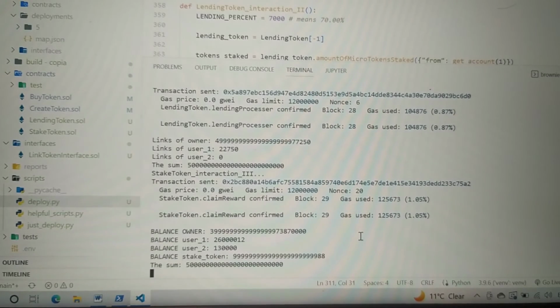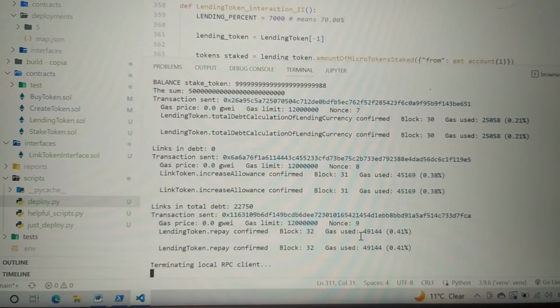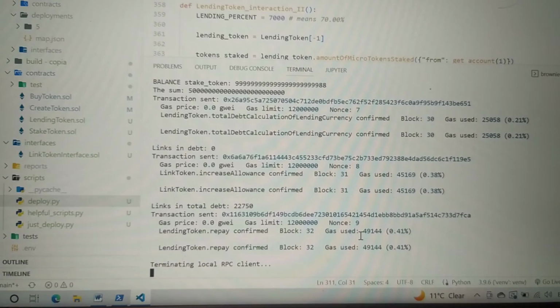We are waiting for 10 seconds so that we can withdraw our tokens. These 10 seconds represent 10 days, just for testing purposes.